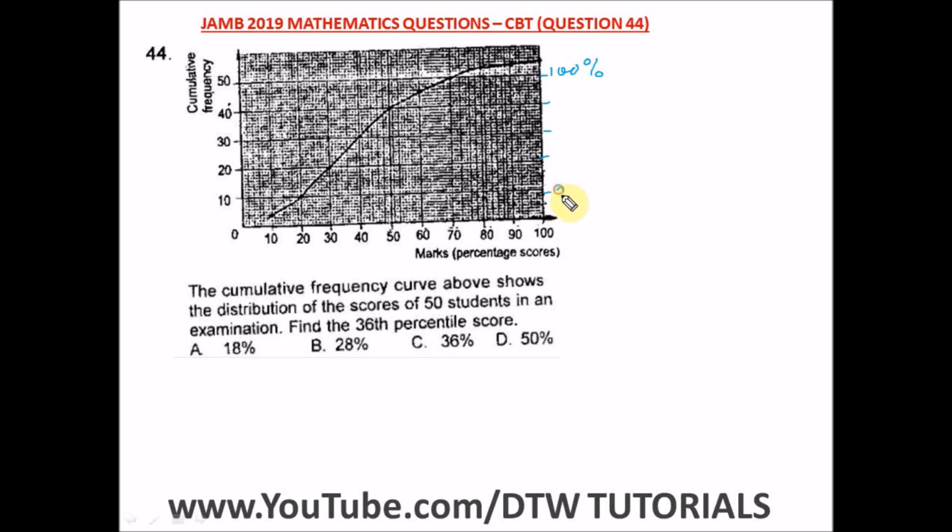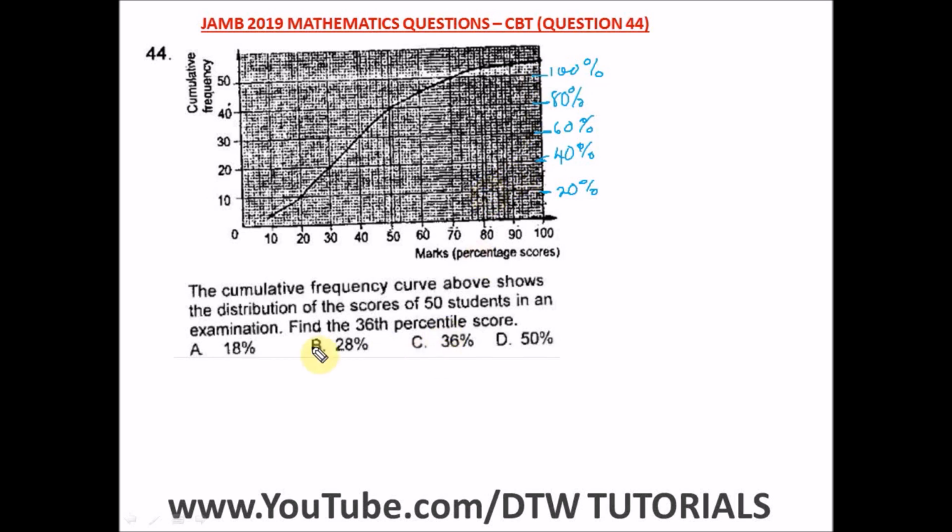So this would be 20, this would be 40, this would be 60, this would be 80. So into 20 division, to get up to 100%. All right, so this is 80%, this is 60%, 40%, and 20%. So this is 20, this is 40, 60, 80, and 100.